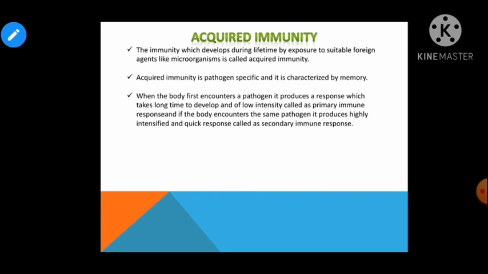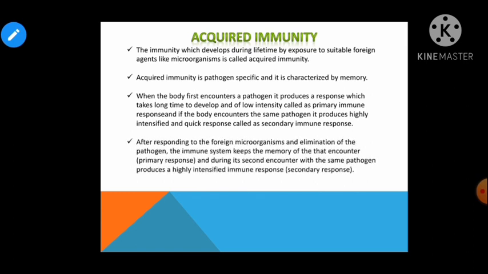Acquired immunity is the pathogen specific immunity. It is not present from the birth, it develops during an individual's lifetime, right? And after responding to the foreign microorganism and elimination of the pathogen, the immune system keeps the memory of that encounter, right? The primary response that was. And during its second encounter with the same pathogen, it produces a highly intensified immune response that is known as the secondary response. Got it? Memory system के basis पर जो immunity work करती है.